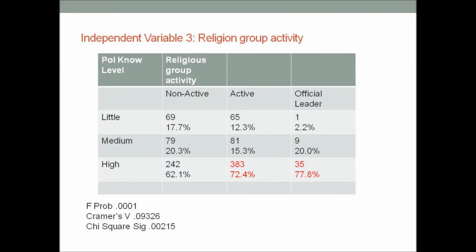My third cross-tabulation shows the level of political knowledge by status in a religious group. My cross-tabulation suggests that official leaders have the highest level of political knowledge and that active members are more dominant within the high category. Most easily observed is the fact that regardless of respondent status within a religious group, they all have similar high scores of high political knowledge. F probability score of 0.0001 observes a relationship that is statistically significant.